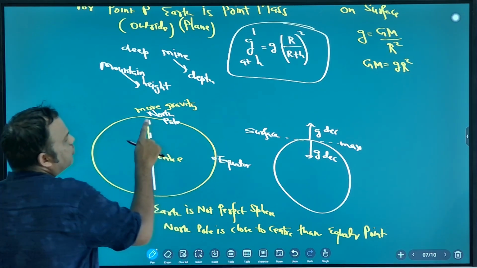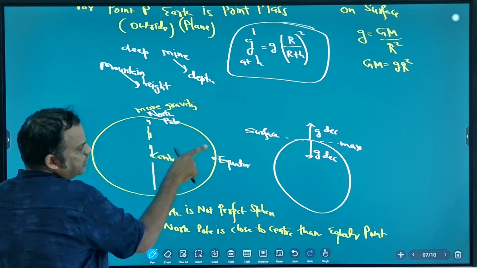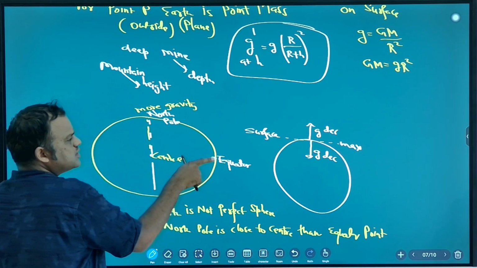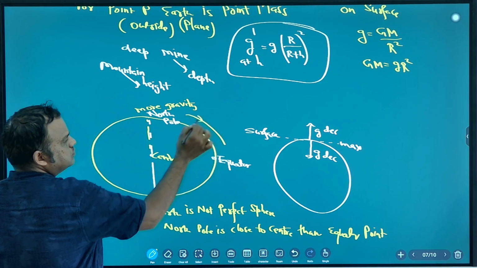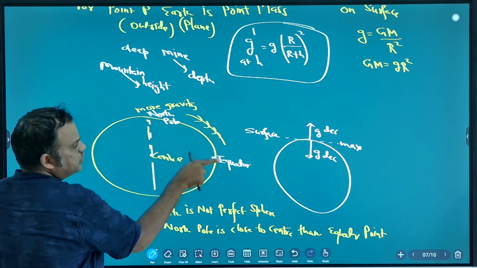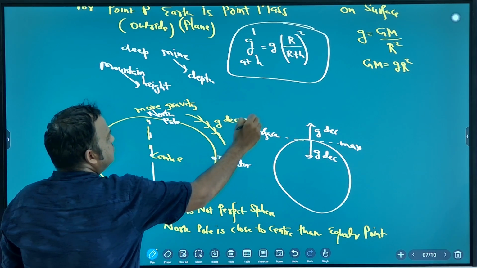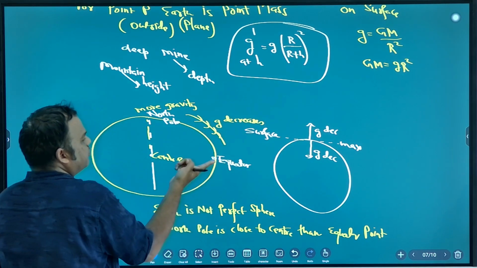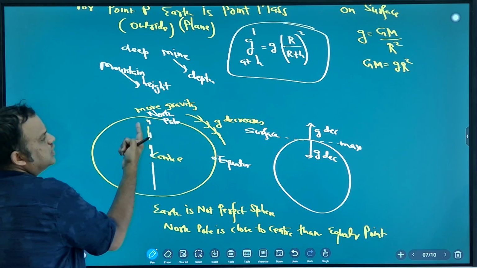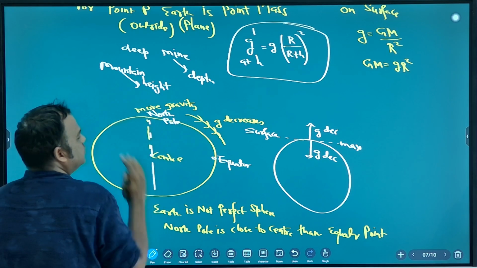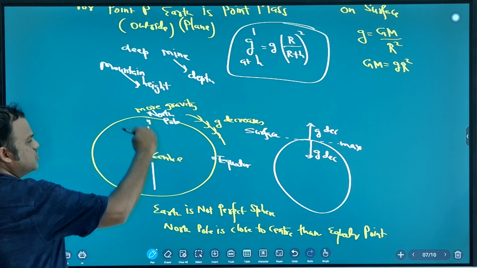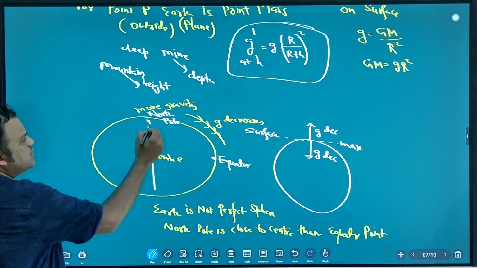So if you move from the north pole to the equator, does gravity increase or decrease? Gravity decreases. If you move from the equator to the pole, gravity increases, because the north pole is closer to the center, so the radius is less.